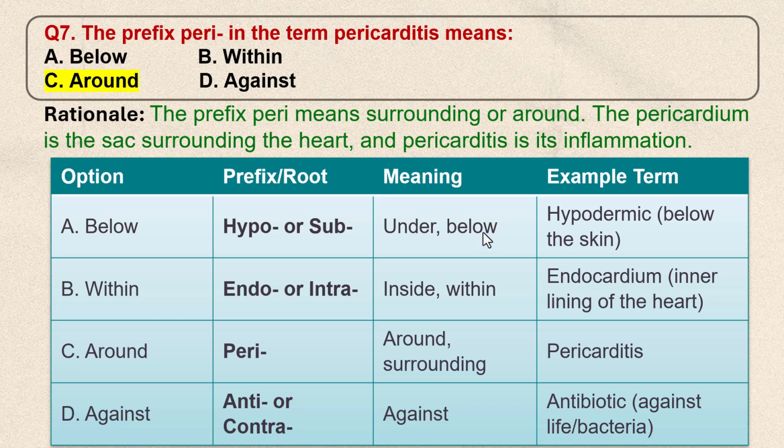Let's see other answers. Hypo or sub means below. For example, hypodermic, that means below the skin. Endo or intra means within. For example, endocardium, that means inner lining of the heart. Peri means around in pericarditis. Anti or contra means against. For example, antibiotic, that is against life or bacteria.